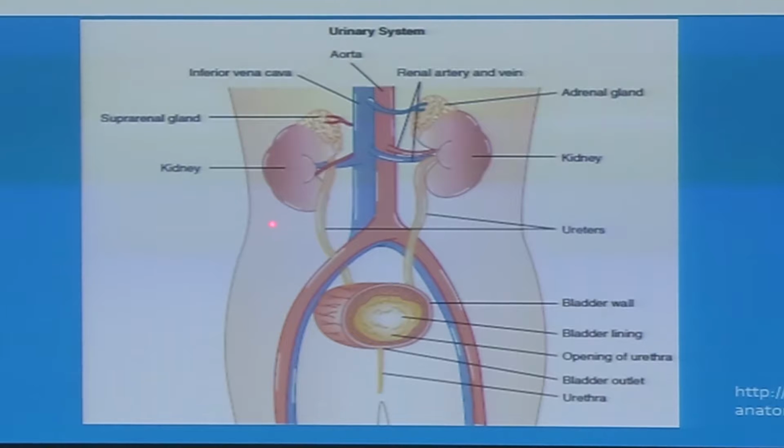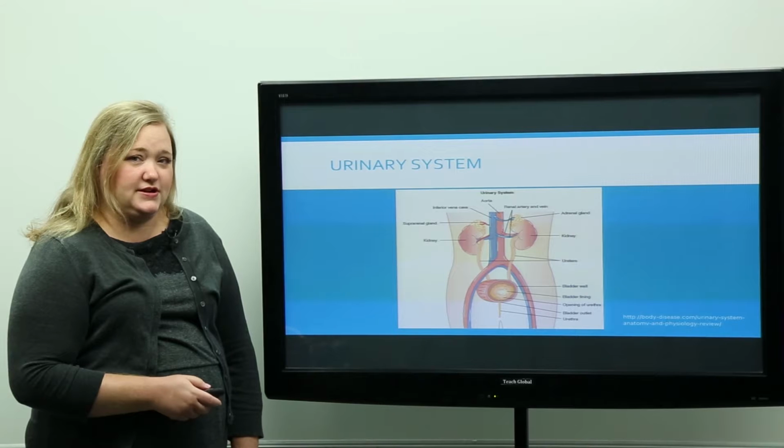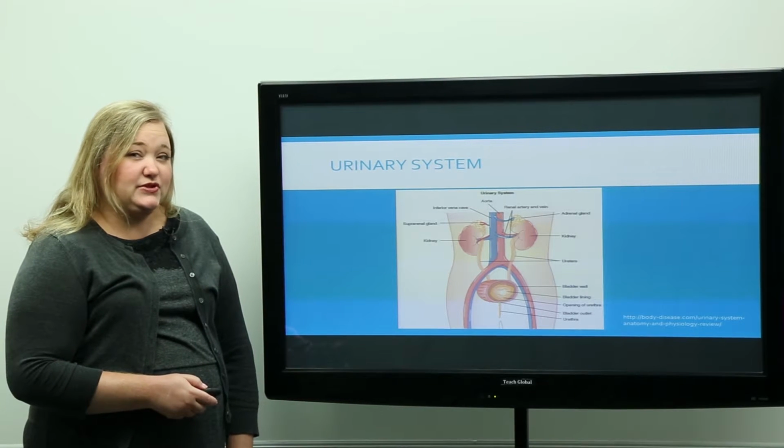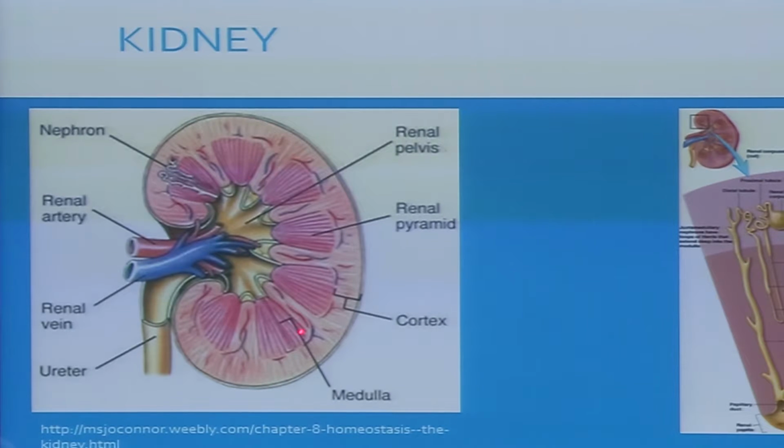So urine is created in the kidneys and then flows through the ureters into the bladder and then to the urethra and then is expelled. This is the broad picture of the urinary system. Now we'll focus more specifically on the kidney. This is a cross-section of the kidney.